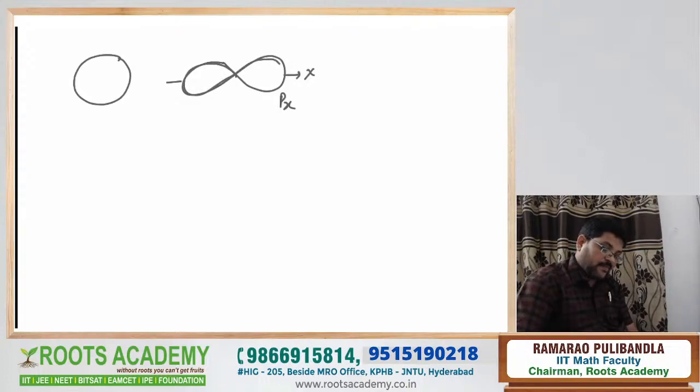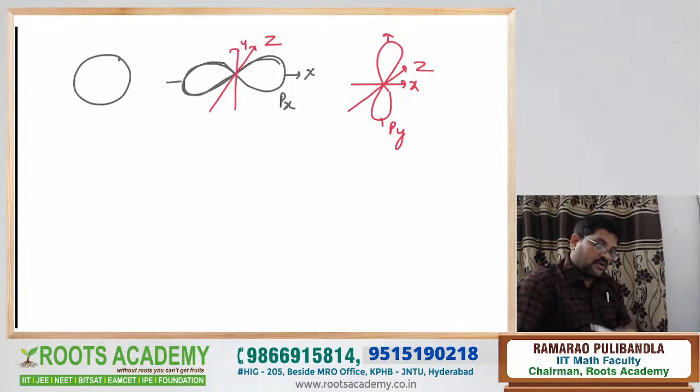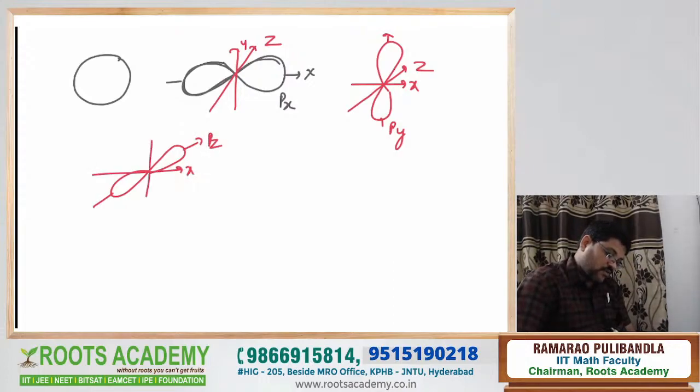What about py? Dumbbell shape present along the y-axis. And the dumbbell shape is present along the z-axis for pz. So this is the x-axis, that is y, this is z. Understood? Dumbbell shape present along the z-axis like this. This is the x-axis, this is the y-axis. Now this is the pz orbital of the p subshell.